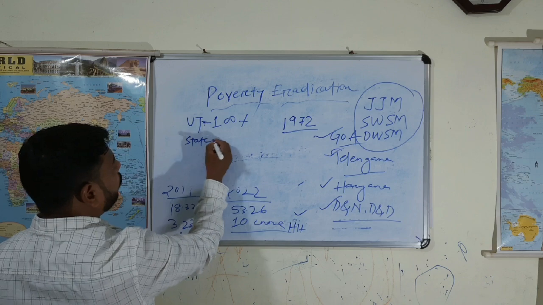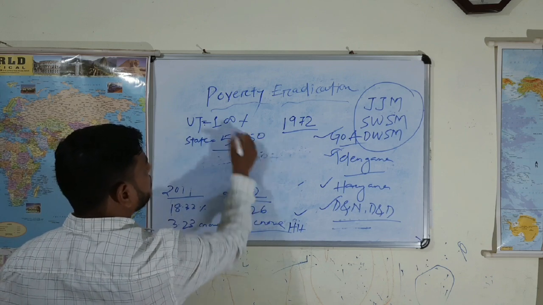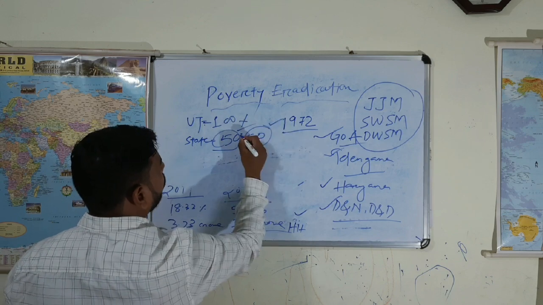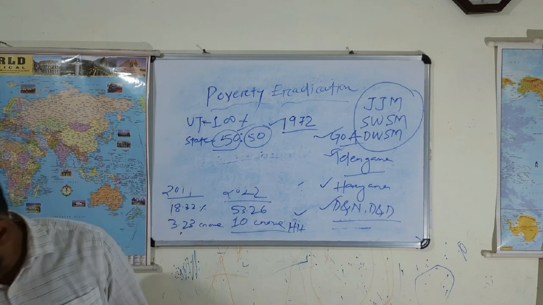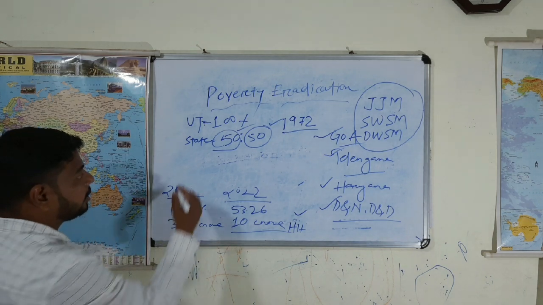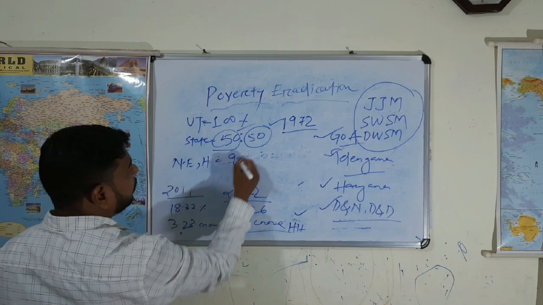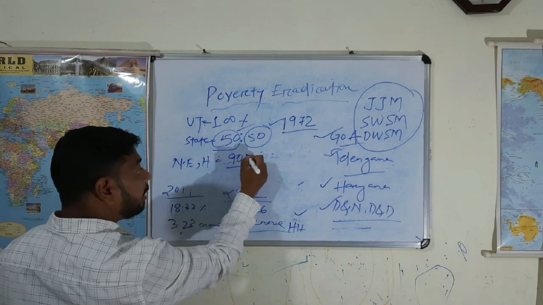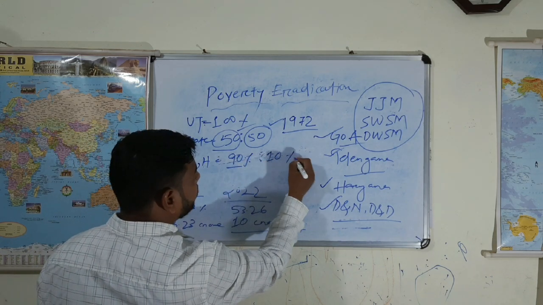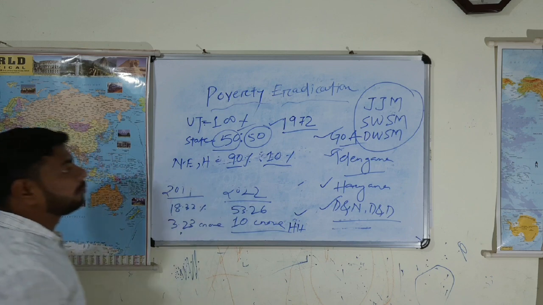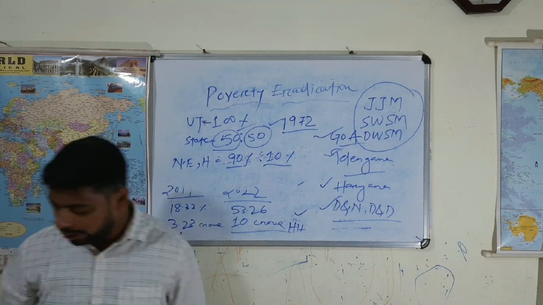Regarding the other states except the Northeast, it is 50 and 50%. It means the central government and state government each bear half. For the Northeast and Himalayan states, the central government contributes 90%, while the respective state government contributes 10%. Regarding Jal Jeevan Mission, we understood now.